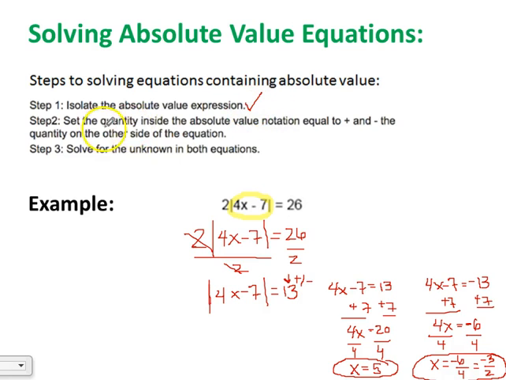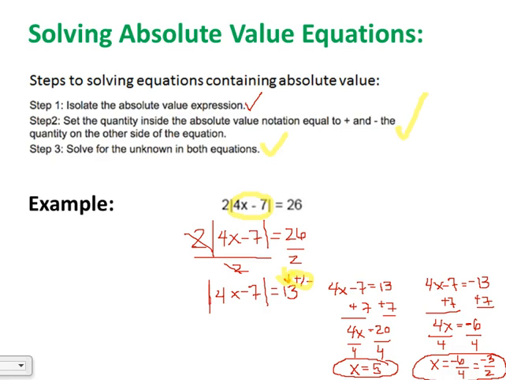Then you need to set the quantity inside the absolute value notation equal to both the positive and negative quantity that it's set equal to. So we did the plus and negative of what it was equal to. And then we solved for both of our equations, and we got 2 answers. So again, you're always going to have 2 solutions when you solve absolute value equations.